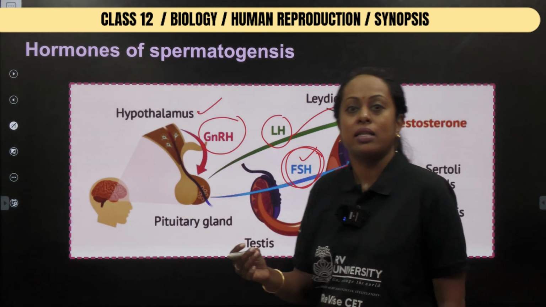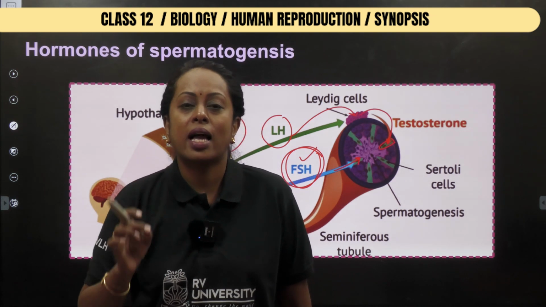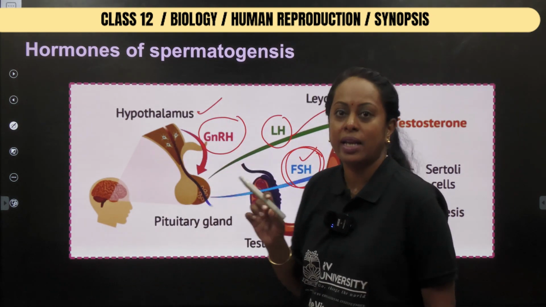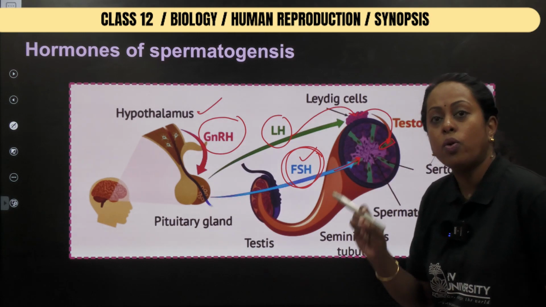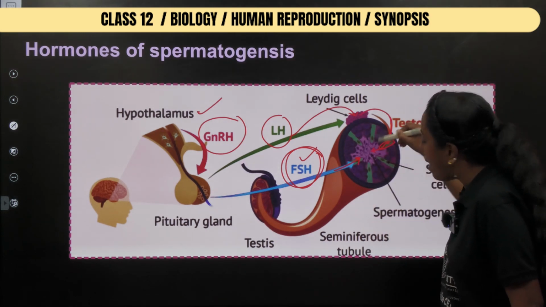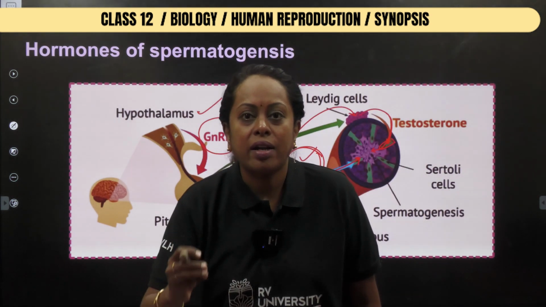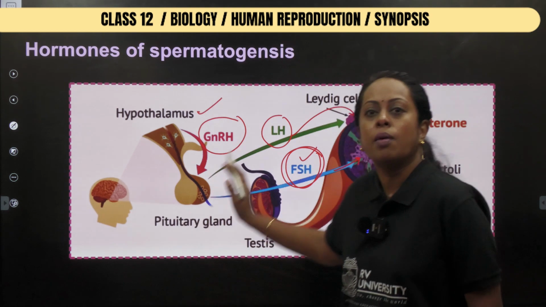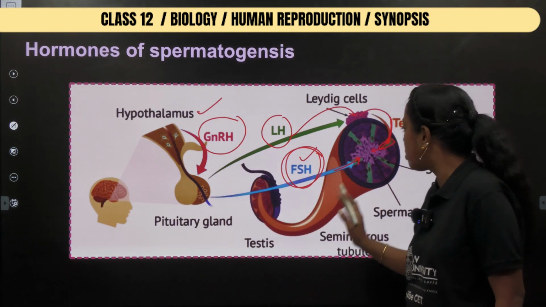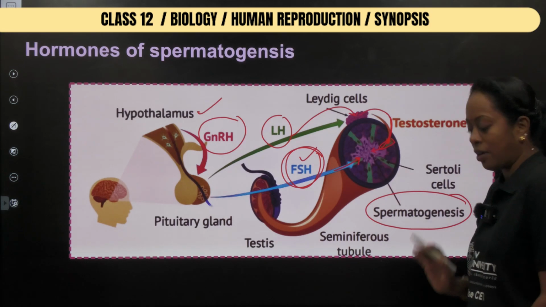The reason, as I may have told you in the previous class, is that the Sertoli cell produces androgen binding protein. Due to this androgen binding protein, testosterone is attracted to enter inside this lobule, because only when testosterone reaches there does the process of spermatogenesis get completed. So here we complete the process of spermatogenesis.